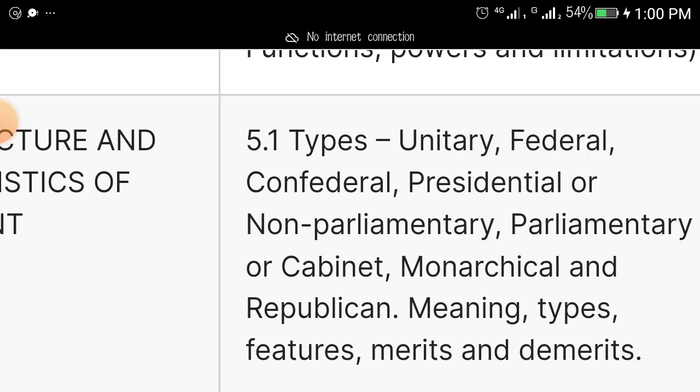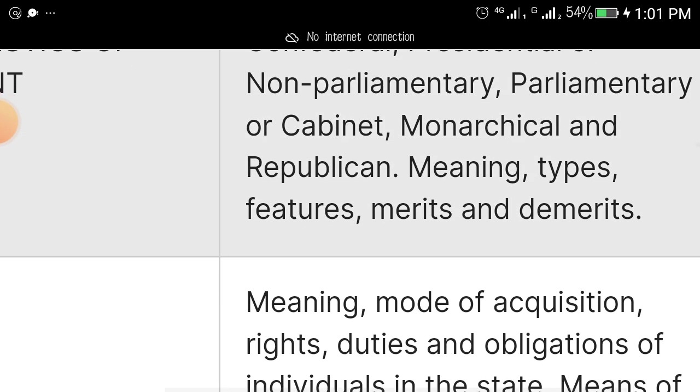What are the characteristics of government? Let's look at the types of government. They say you should study unitary government, federal government, confederal government, presidential government, or non-parliamentary government, parliamentary government or cabinet system of government, monarchical and republican. You need to study all these ones, they are topics in your textbook. So study meanings, types, features, merits, and demerits of each type of government.